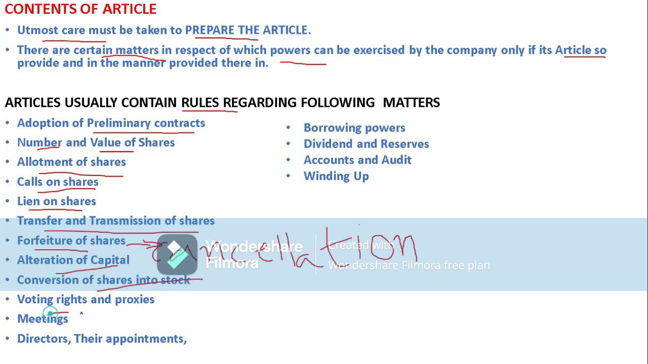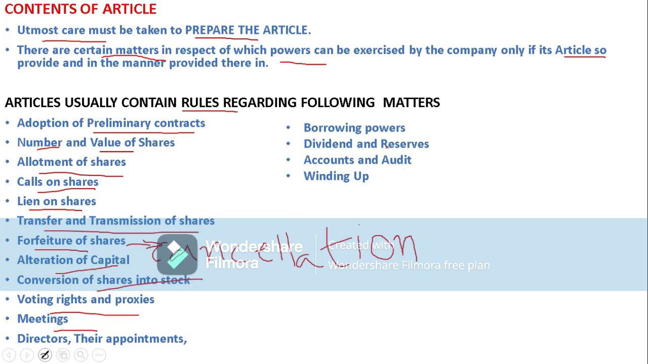Likewise, voting rights and proxies. Meetings: any company will conduct general meetings and special meetings. Whenever they have to conduct annual meetings, general meetings or special meetings, detailed information will be laid down in the articles of association. Likewise, directors, their appointments, their powers, their duties, their remuneration. All these aspects will also be laid down in the articles of association.